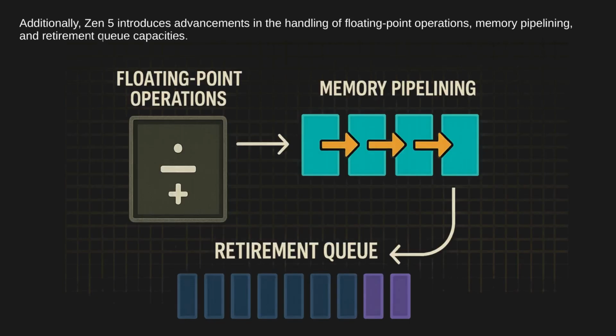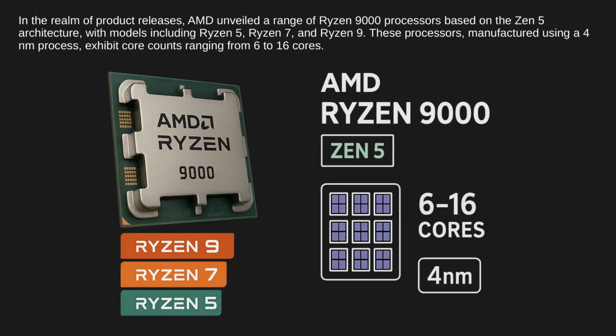Additionally, Zen 5 introduces advancements in the handling of floating point operations, memory pipelining, and retirement queue capacities. In the realm of product releases, AMD unveiled a range of Ryzen 9000 processors based on the Zen 5 architecture, with models including Ryzen 5, Ryzen 7, and Ryzen 9. These processors, manufactured using a 4nm process, exhibit core counts ranging from 6 to 16 cores.